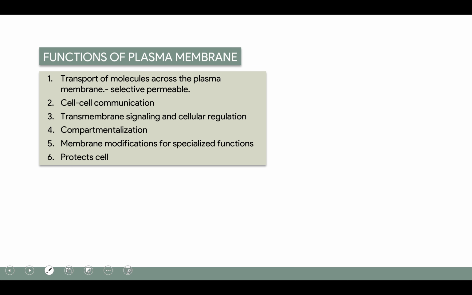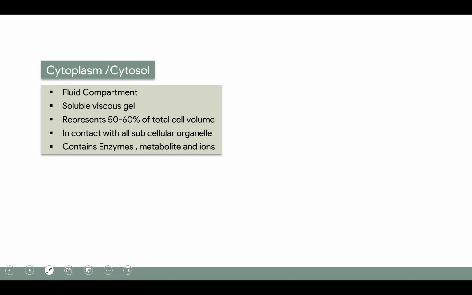Now let us talk about the function of the plasma membrane. It transports molecules across the membrane since it is selectively permeable. It helps in cell-to-cell communication, transmembrane signaling and cellular regulation. It is required for compartmentalization, and also it is involved in membrane modifications for specialized functions, and last but not the least, it protects the cell.